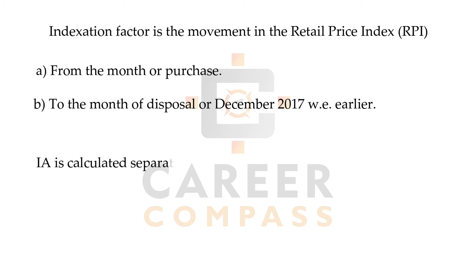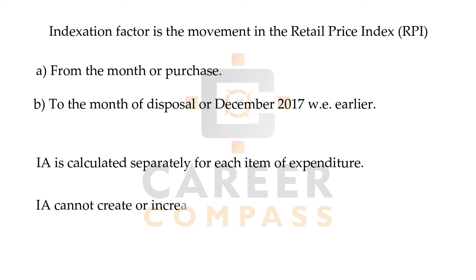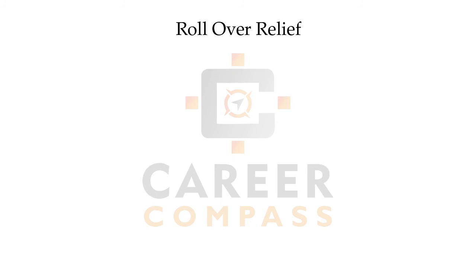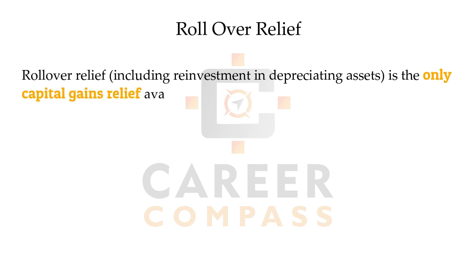Indexation allowance is calculated separately for each item of expenditure, including capital improvements made, students. And please remember, indexation allowance cannot create or increase a loss. Here lots of students make mistakes. This is the most important thing. The next important topic is rollover relief, students, and for companies only rollover relief is available as a relief. Otherwise any other kind of reliefs are not available to companies.